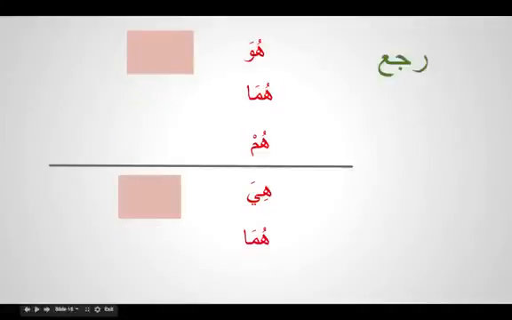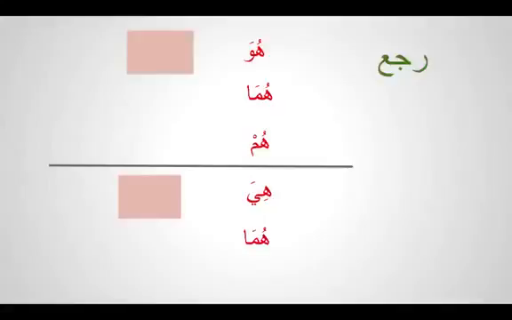So if we do raja'a on your own, how would you do it? For huwa, raja'a. Huma, raja'a. Hum, raja'u, and the alif will be the sign of the spelling rule. Hiya, raja'at. Huma, those two women, raja'ata.